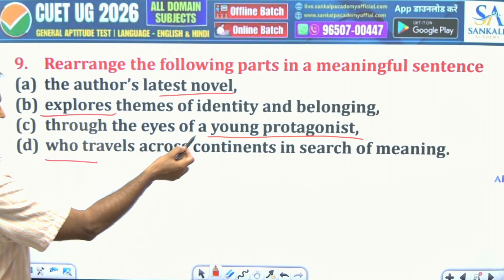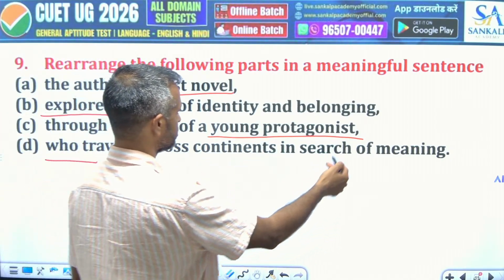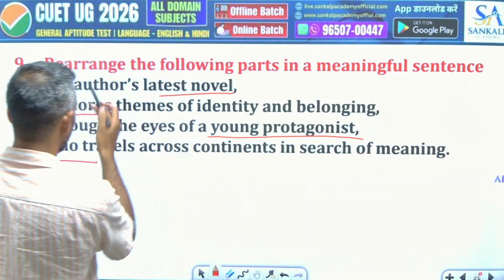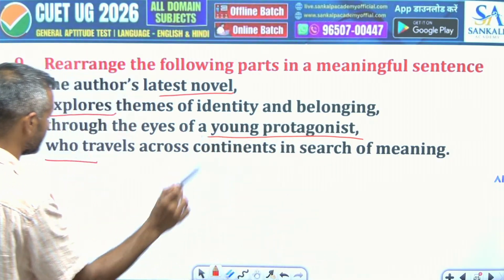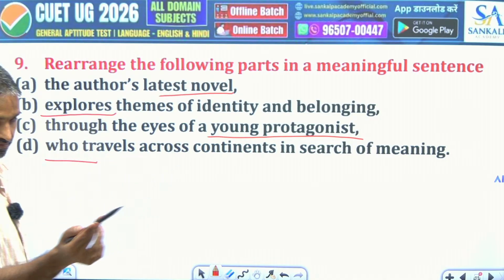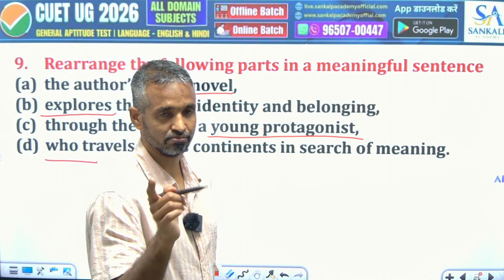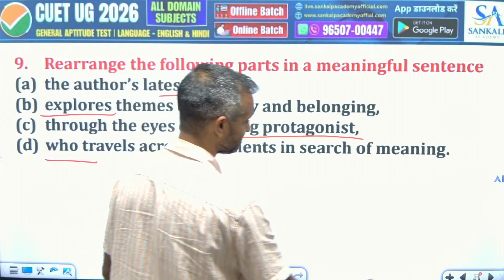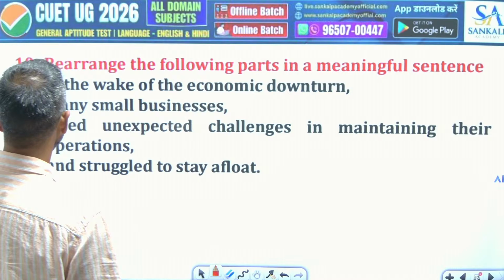And through the eyes of a young protagonist who travels across continents in search of meaning, the author's latest novel explores themes of identity and belonging. That is also correct, but the more correct sounds like ABCD first. But as I said, whichever option you find can be correct, and hopefully these both options are not there. Let's move to next.